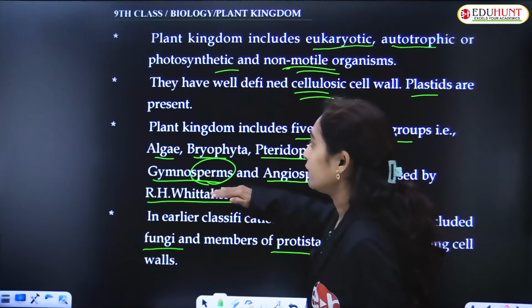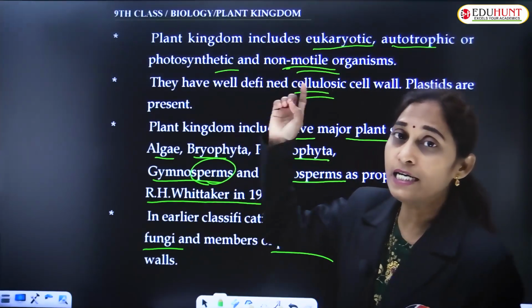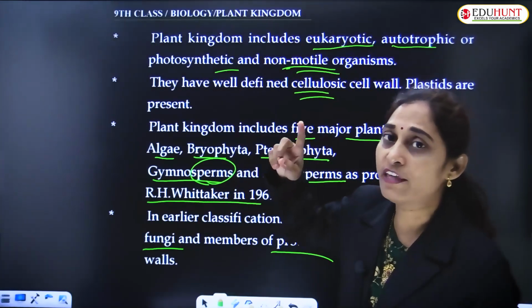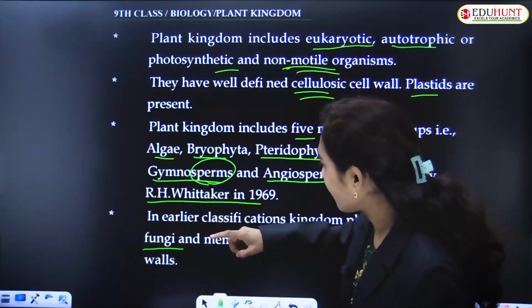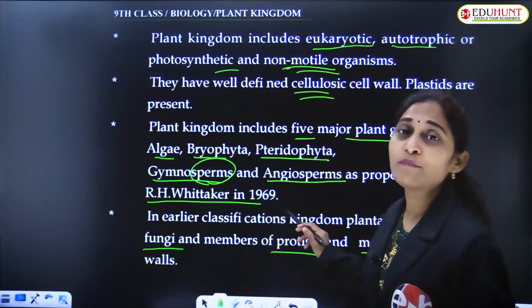According to Whittaker, the plant kingdom has only 5 major groups, but the earlier classifications even had fungi, Protista, and Monera.